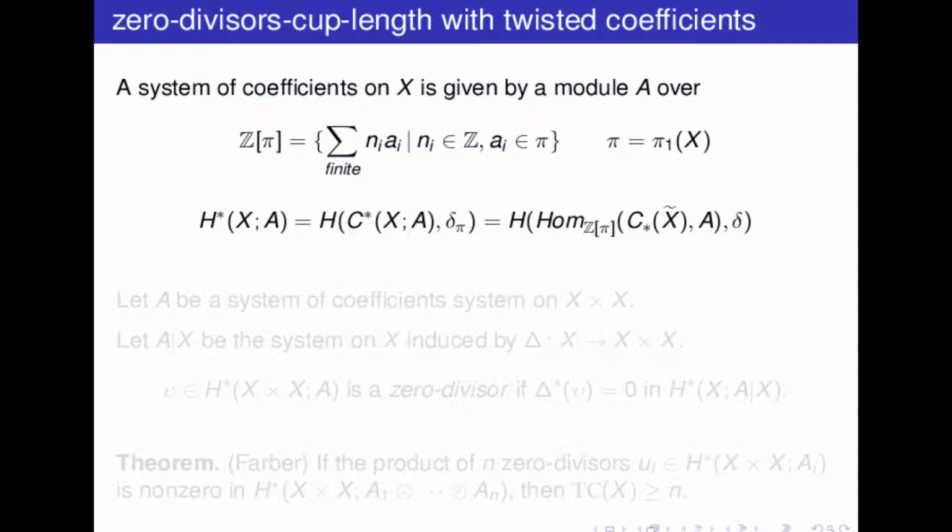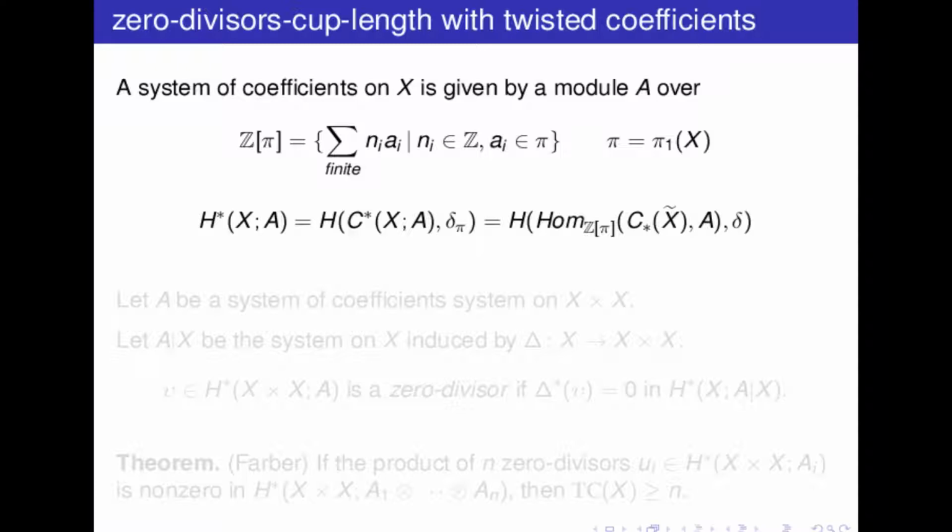Or equivalently, we can look at that as equivariant cohomology. Here we consider the universal cover of X, and the chain complex of this universal cover has the action of the fundamental group, so this is a Z pi module, and we look at the morphisms from the chain complex of the universal cover to A, where we look at A as concentrated in degree 0, with the usual differential of a complex. This is an alternative way to think of this cohomology.